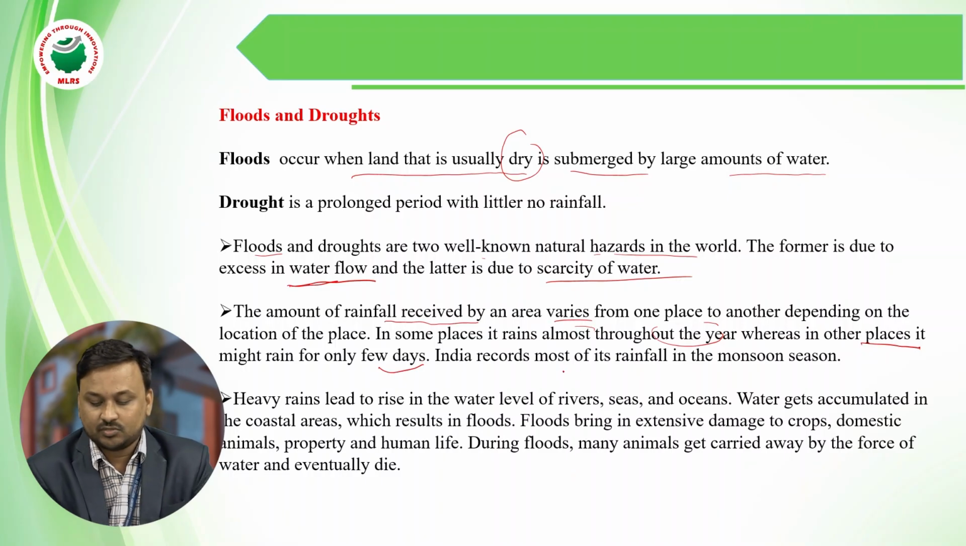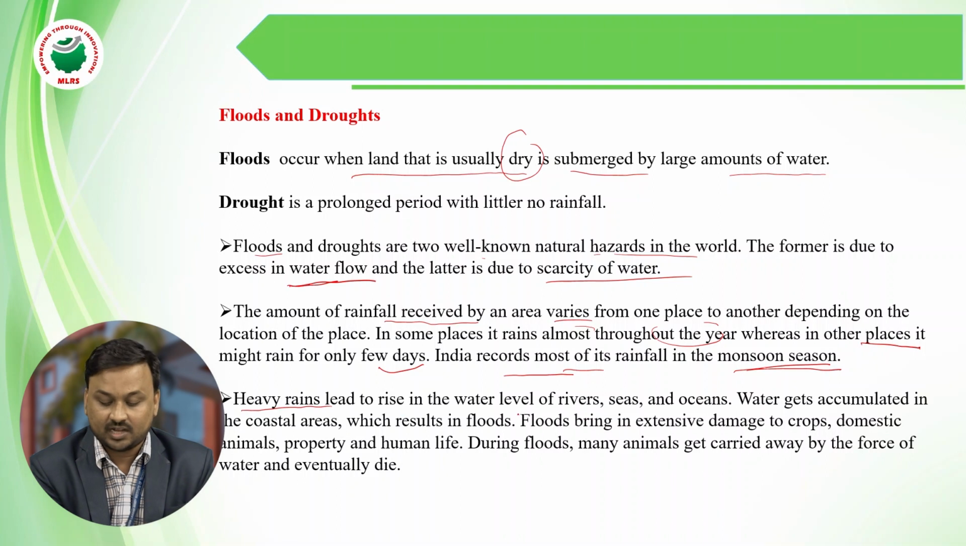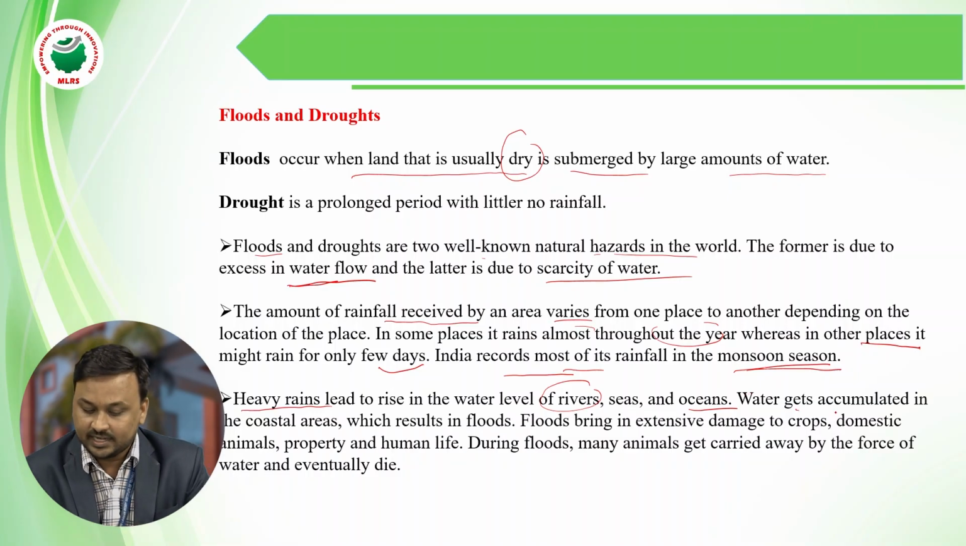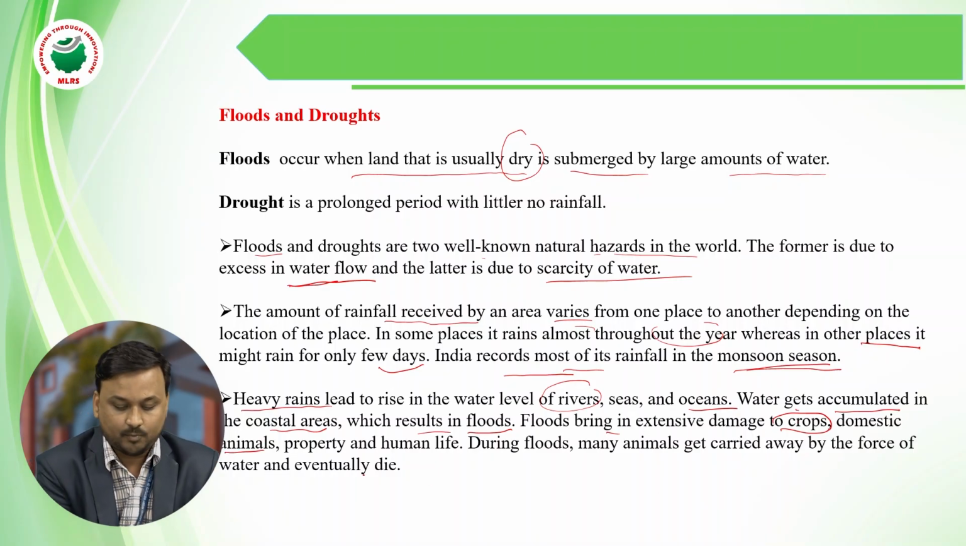India records most of its rainfall in the monsoon season, when the rainfall percentage is very high. Heavy rains raise the water level in the seas and oceans, and water accumulates in coastal areas, which results in floods. These floods cause extensive damage to crops, mainly agricultural crops, and to domestic animals and human property.